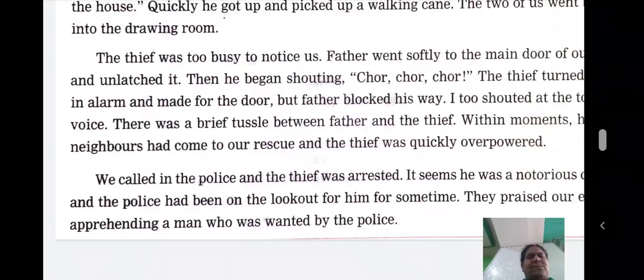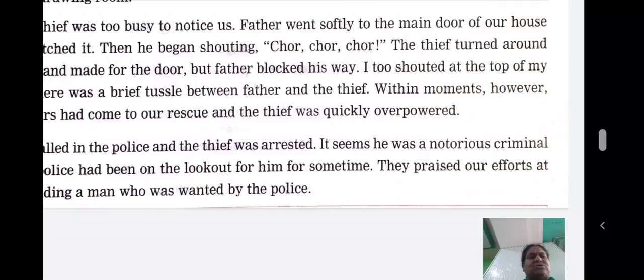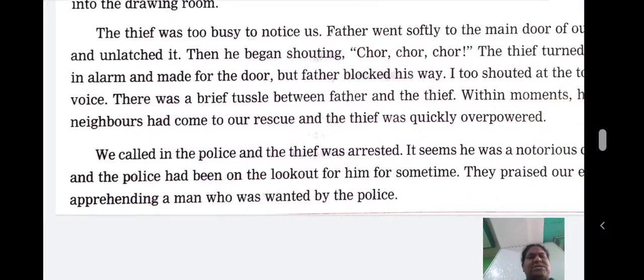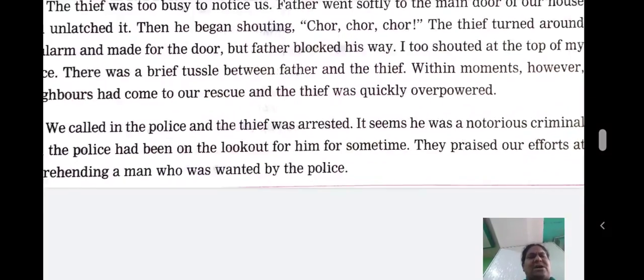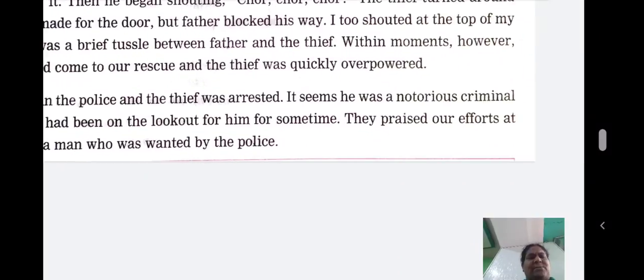We called in the police and the thief was arrested. It seems he was a notorious criminal and the police had been on the lookout for him for some time. They praised our efforts at apprehending a man who was wanted by the police.